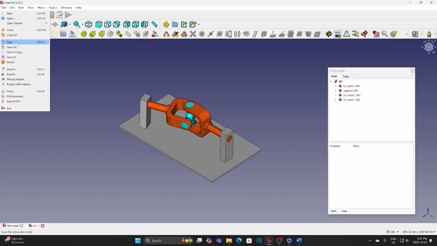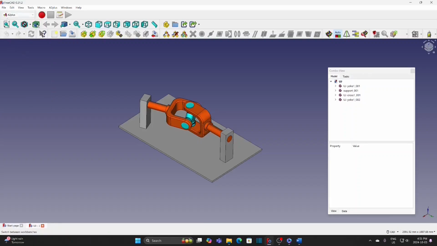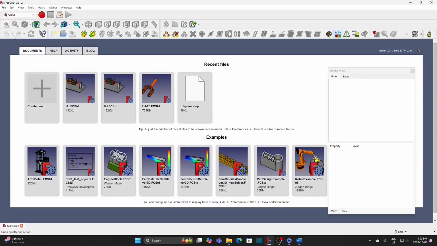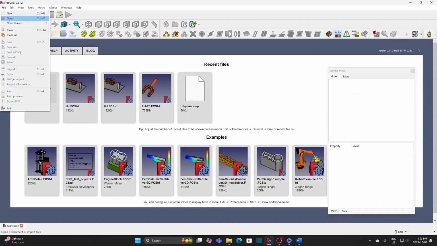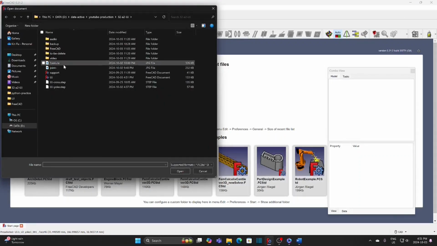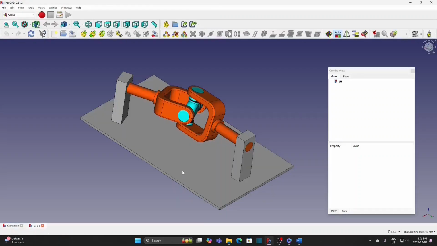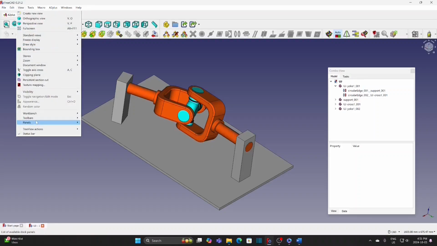Save and close the file. We open the file to update the file name in the system. Select View and open the Python console.